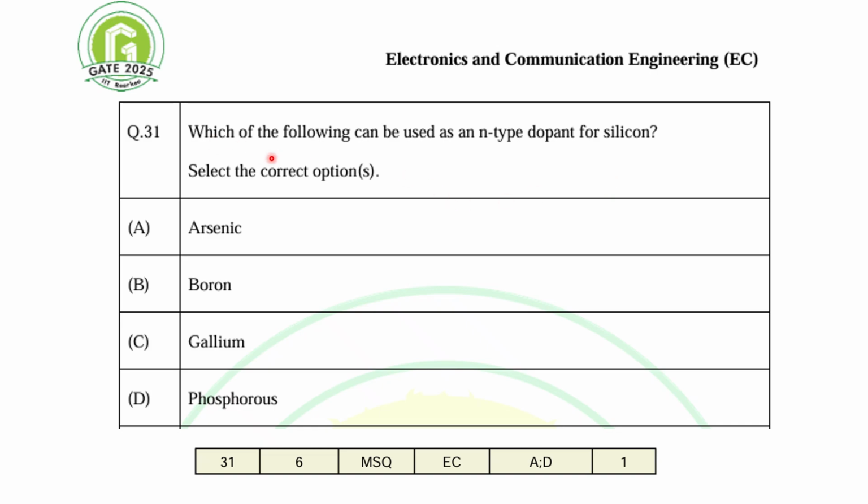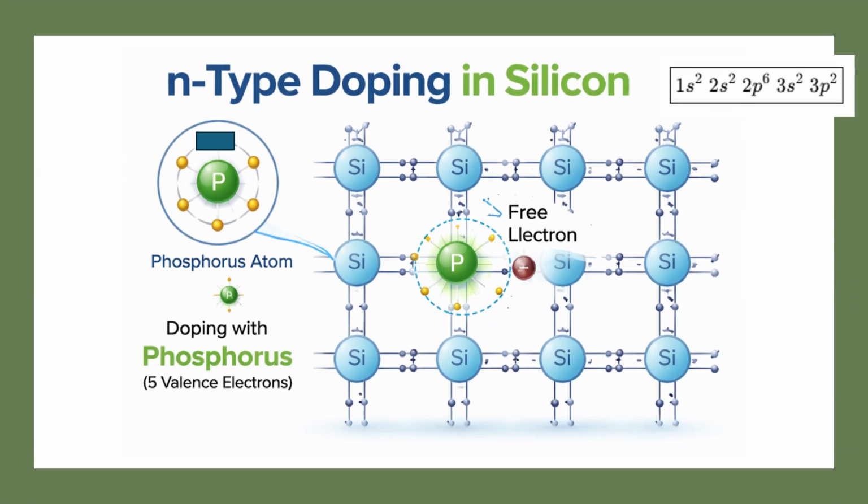What is the question? Actually, here it is asked how we can design the n type of material. So exactly, you are going to dope some material in the silicon, right? So the first question is, what is this n type of doping in silicon? Doping means simply you are going to mix something in the intrinsic silicon. If you dope the intrinsic, it will become extrinsic.